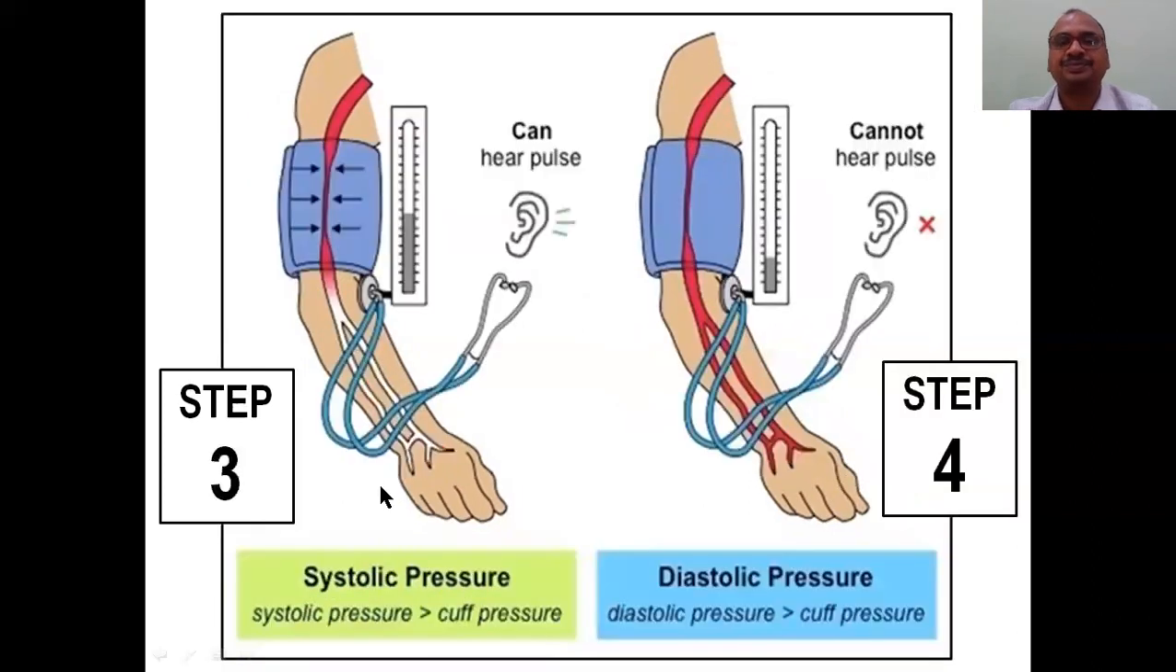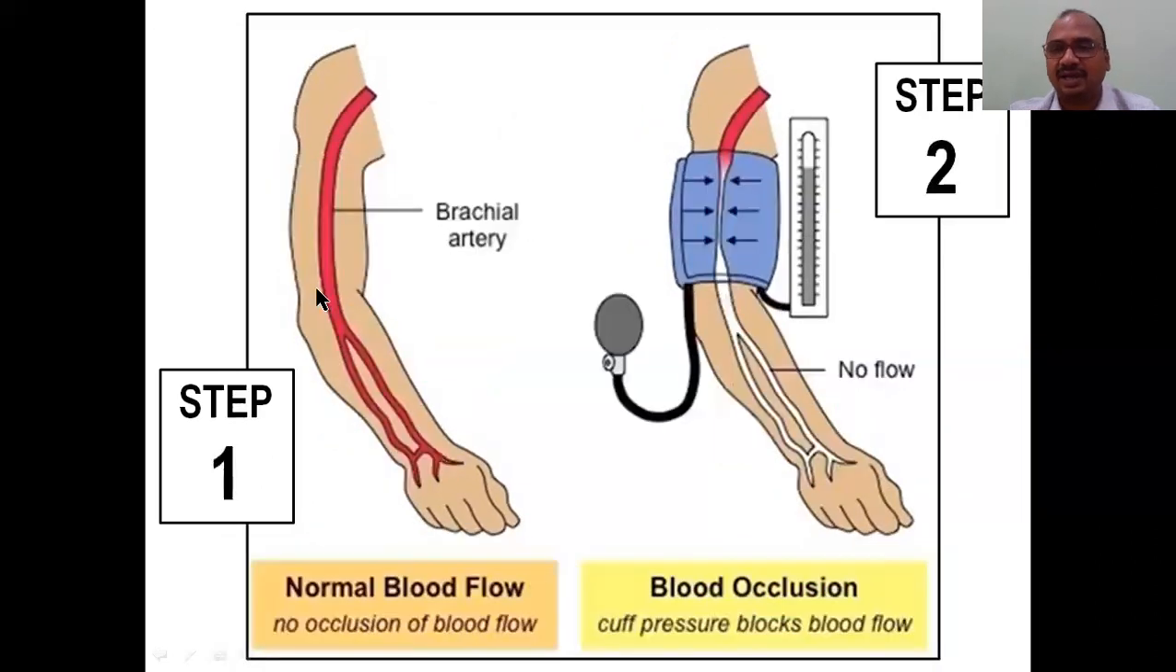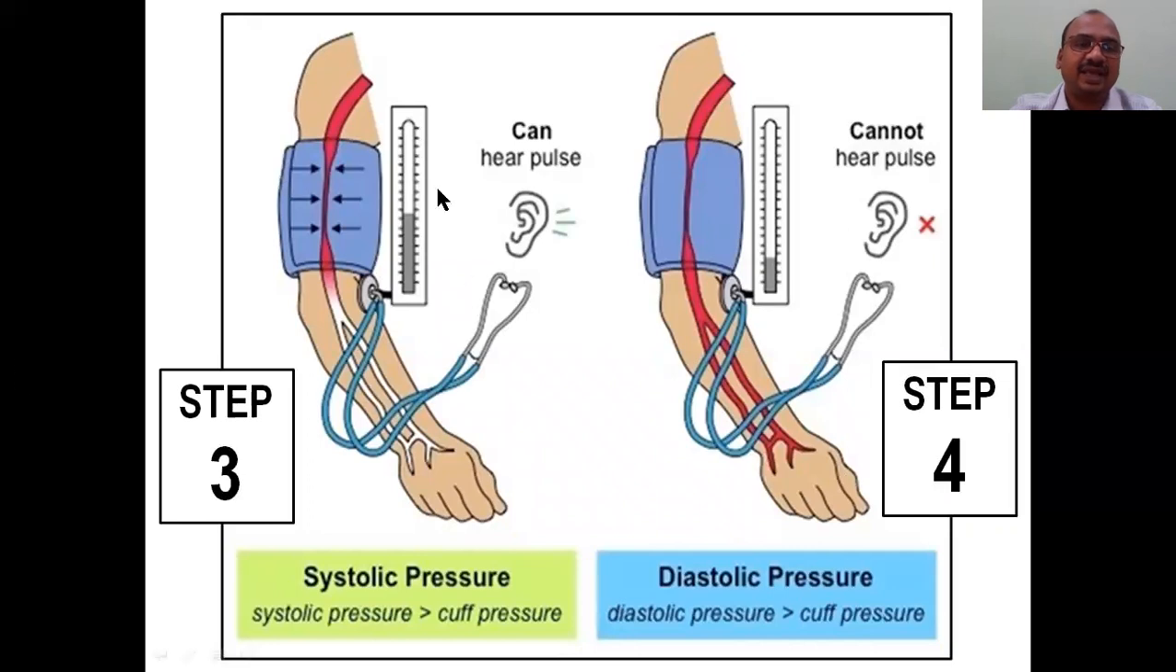Right, and the third step, systolic blood pressure. What happens when it starts flowing? See here, it was completely stopped, and when it starts flowing you can hear the pulse sound. This is called systolic blood pressure. Systolic blood pressure is greater than the cuff pressure, that is very important. That's why you will hear the sound here. This is called the cuff.